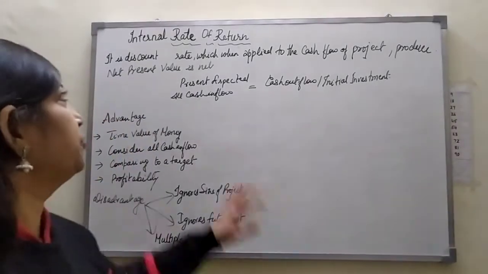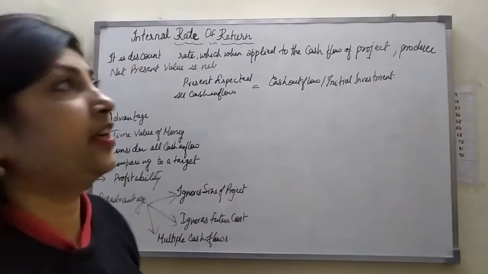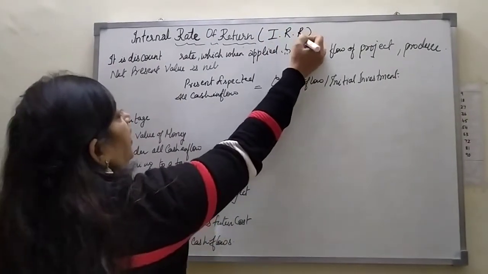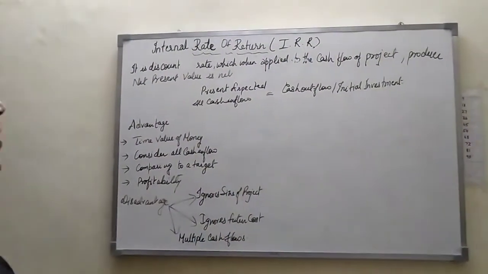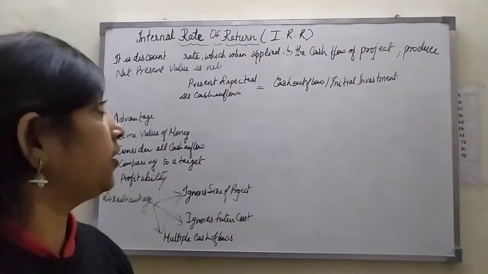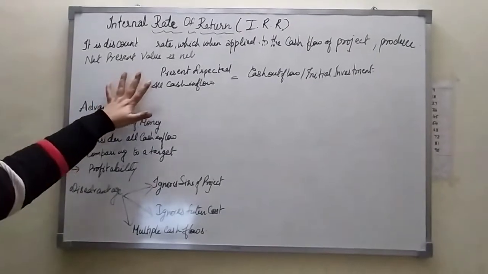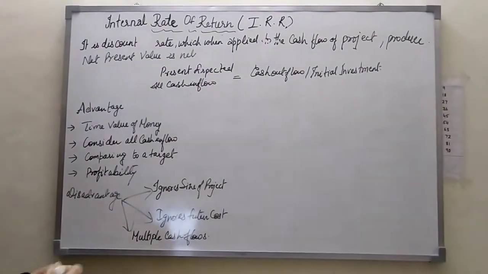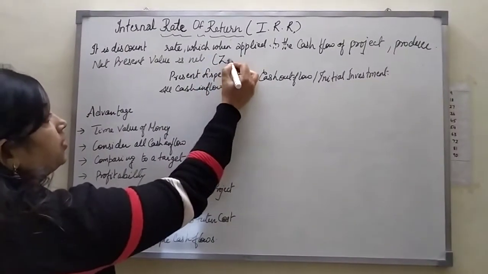Today's video we are going to discuss internal rate of return, that is IRR. Internal rate of return is a discounting rate which, when applied to the cash flow of a project, produces a net present value of nil. That means here we have to find out the rate at which the net present value is 0.